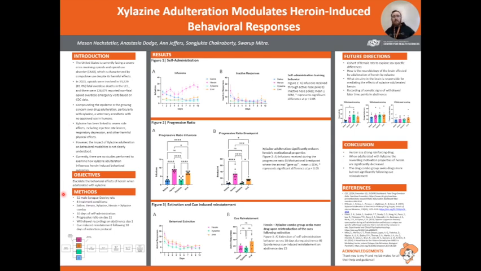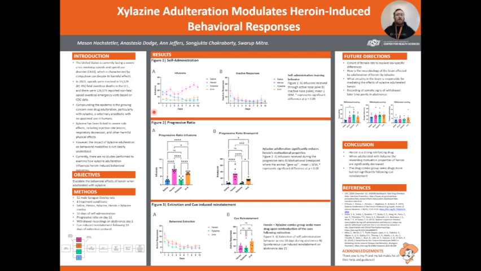Starting with our methods, we used 32 male Sprague Dawley rats. We had 4 treatment conditions of saline, heroin, xylazine, and heroin-xylazine combo, which I will refer to as combo in the future. We then did 10 days of self-administration, a progressive ratio on day 11, and withdrawal recordings on abstinence day 1. We followed that with Q-induced reinstatement following 10 days of an extinction protocol, and tissue collection at the end.